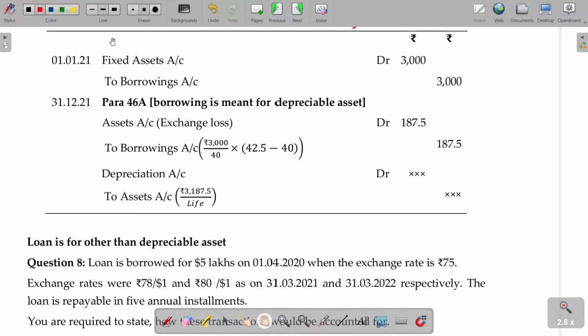Clear? Now, hereafter the depreciation entry being depreciation account debit to asset 3187.5, life being 5, you divide this by 5 for the depreciation. But of course, this is for understanding purpose. There is no question in this. Can I go for the last one? Last one of this. Thereafter, we have to go for the forward contract.